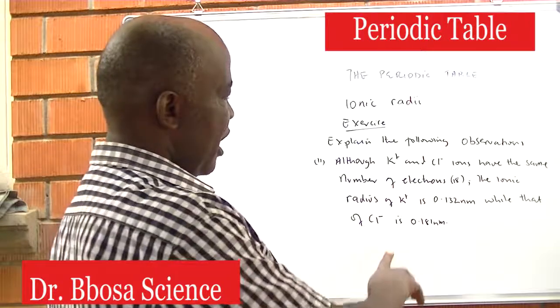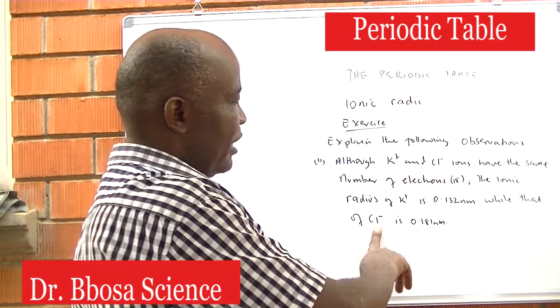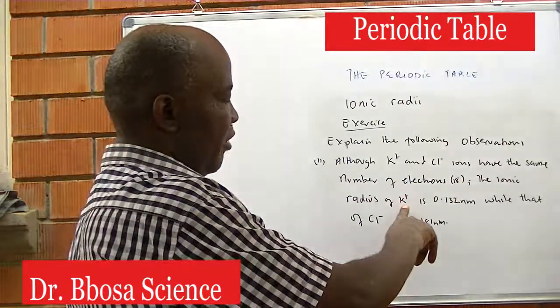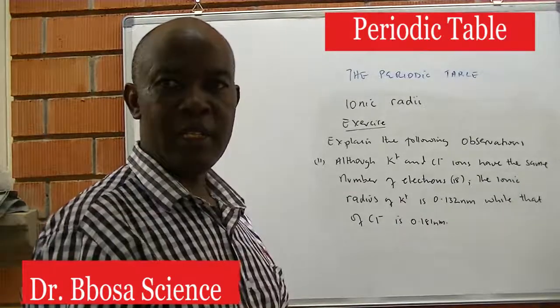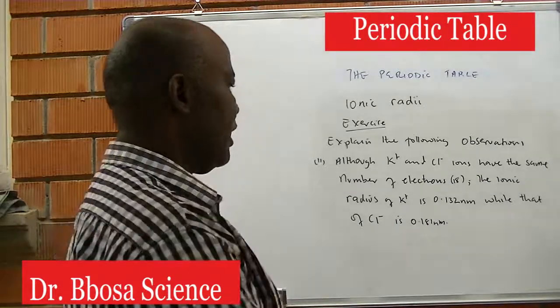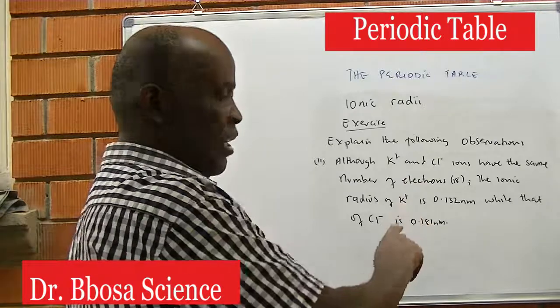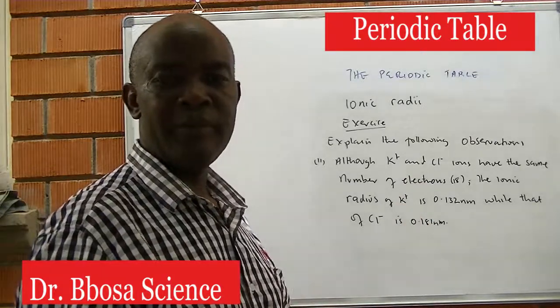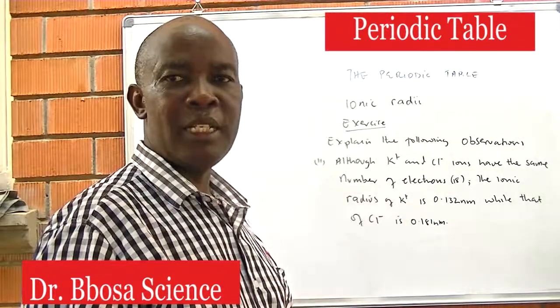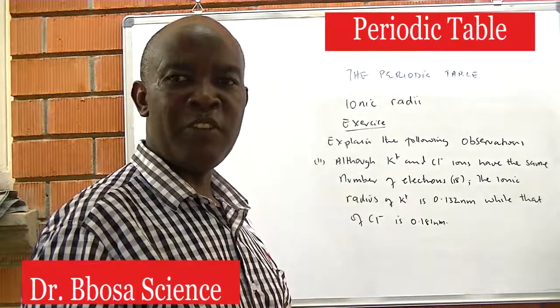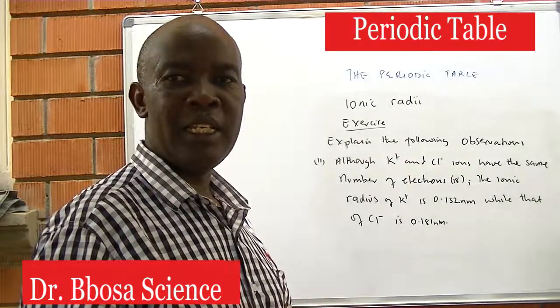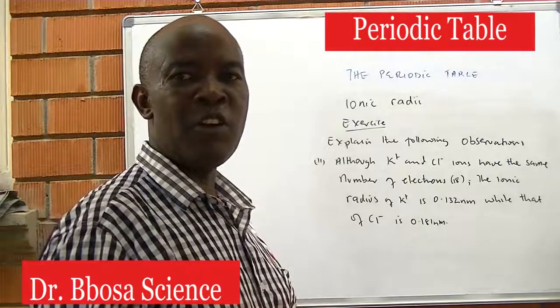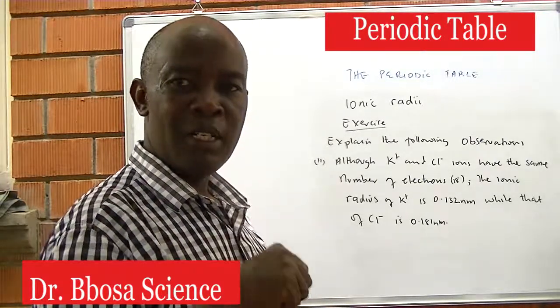We consider that the ionic radius of chloride ion is bigger than the ionic radius of potassium ion. The reason is that when potassium loses an electron, there is increase in effective nuclear charge on the remaining electrons. Electrons are going to be pulled closer to the nucleus.